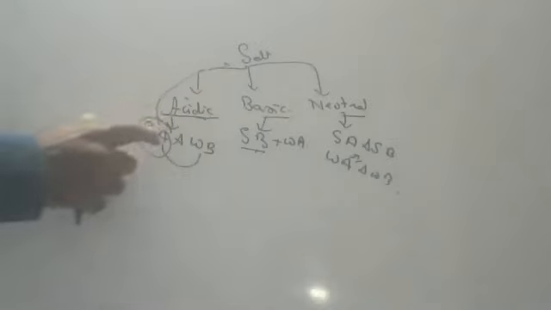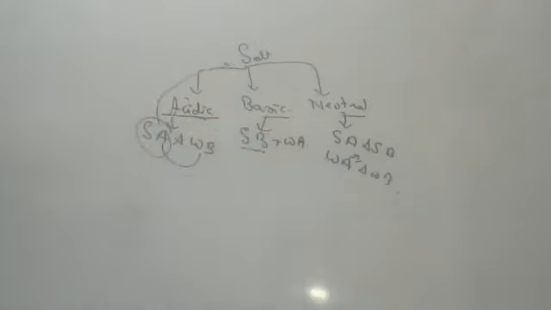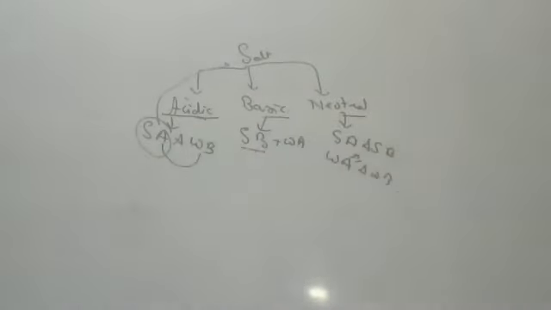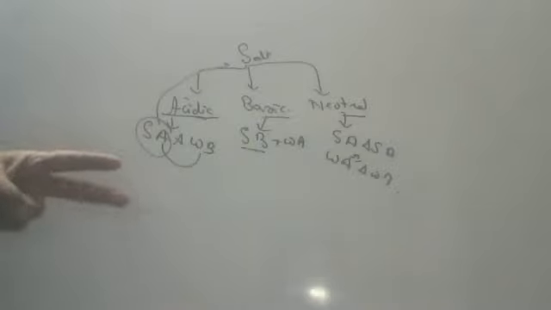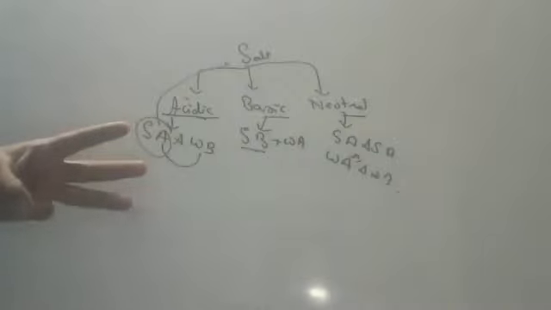Acidic salt means strong acid, weak base. Basic salt means strong base, weak acid. Neutral salt means strong acid, strong base, or weak acid, weak base. This is how salts are formed. So children, to explain this, I will give you some 15 different salts. In every salt, I will say what is the acidic component, what is the basic component from which it is coming, and what type of salt it is.